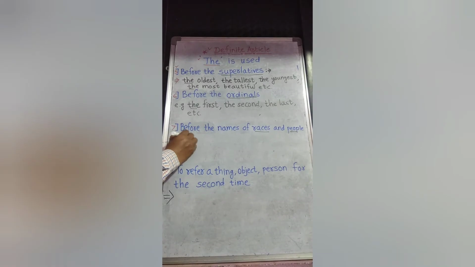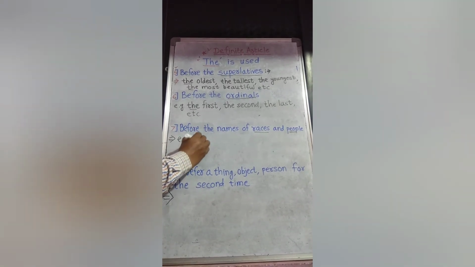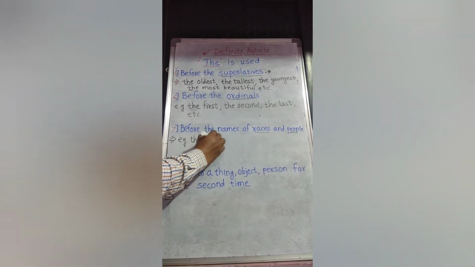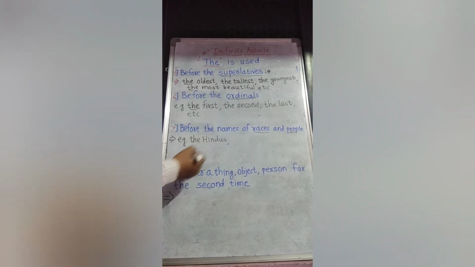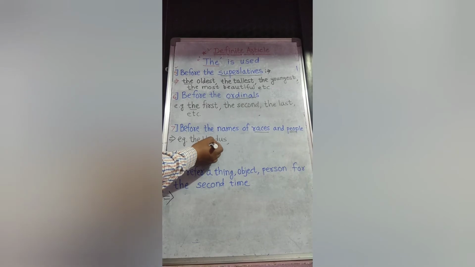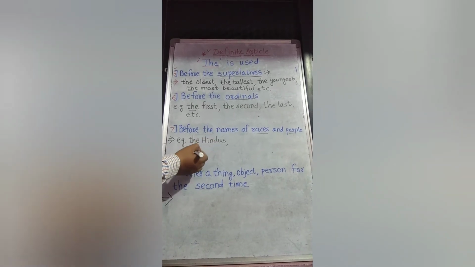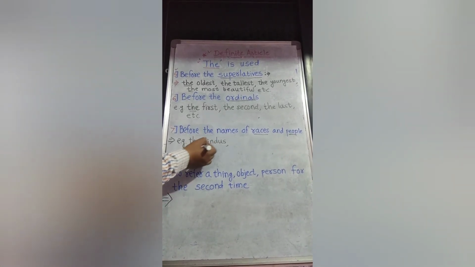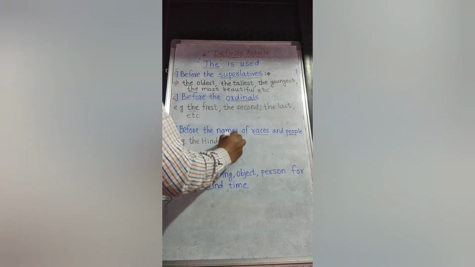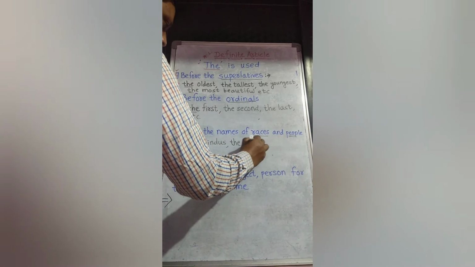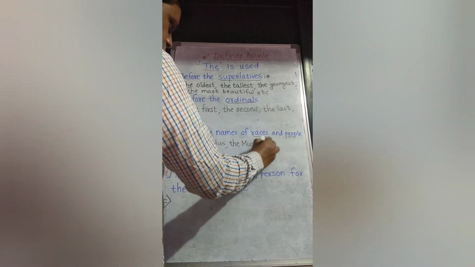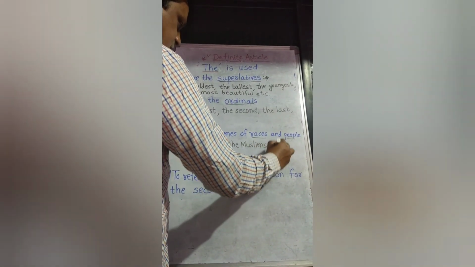For example, the Hindus. The religion is Hindu, and the people from this community or this religion are known as the Hindus, the Muslims, the British.